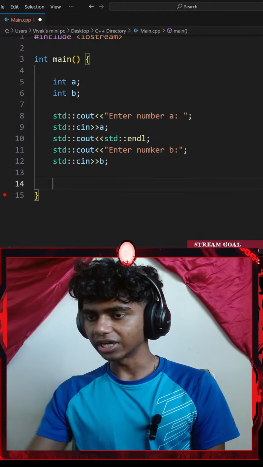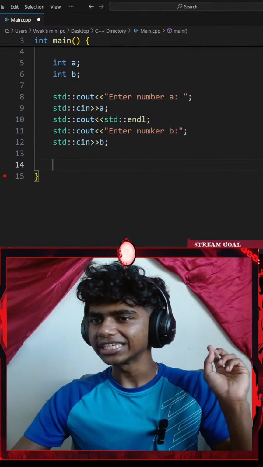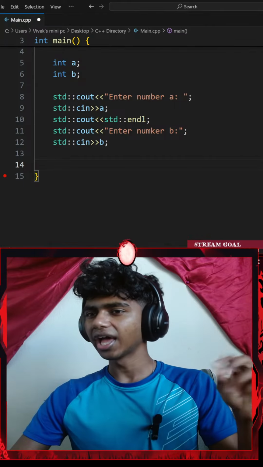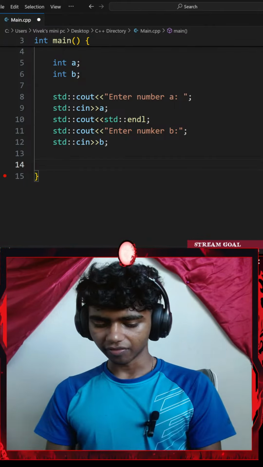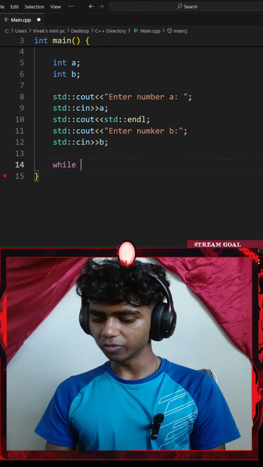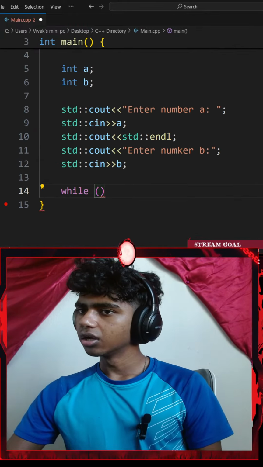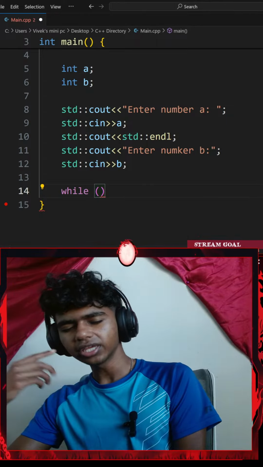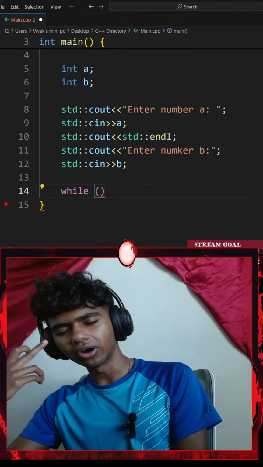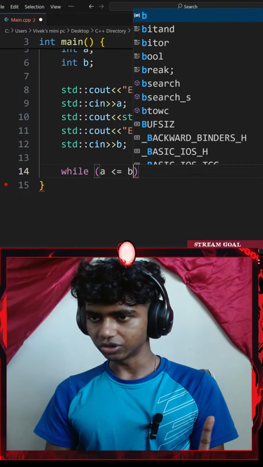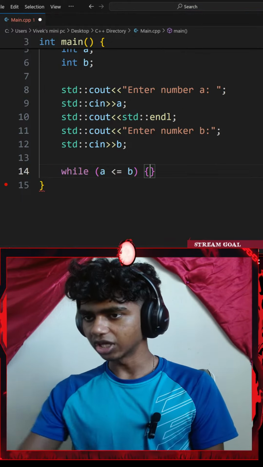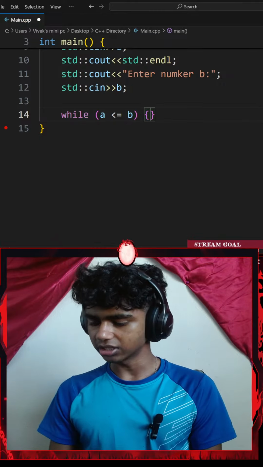Alright, perfect. This asks for my numbers. So my candidate is A and my regular number is B. Then let's add a while loop. While my candidate is less than or equal to my number, so while A is less than or equal to B, I'll go with a pair of curly braces.